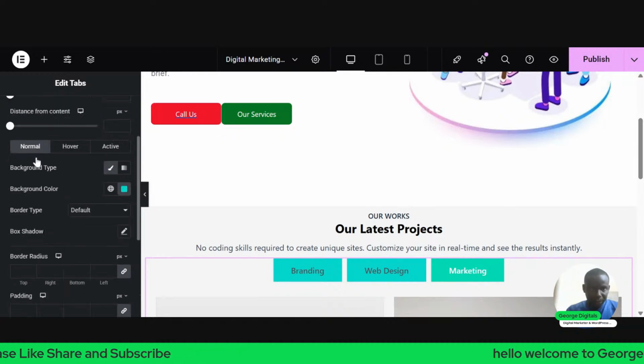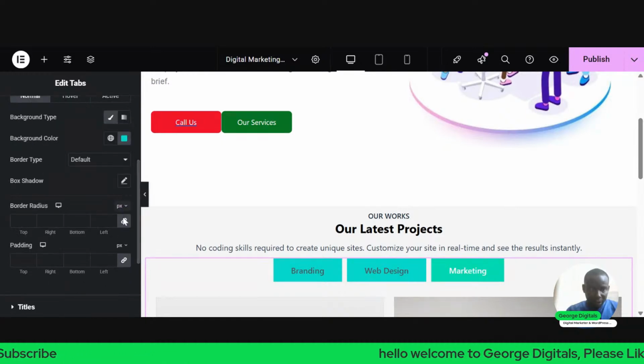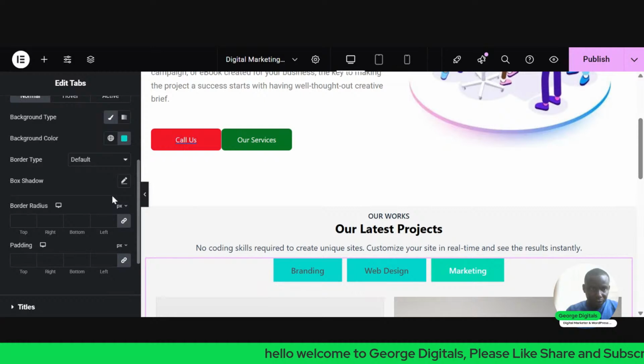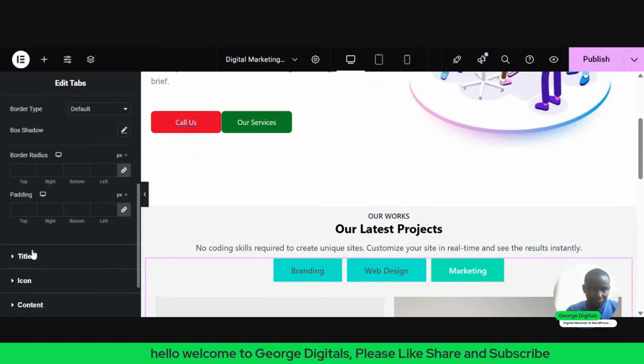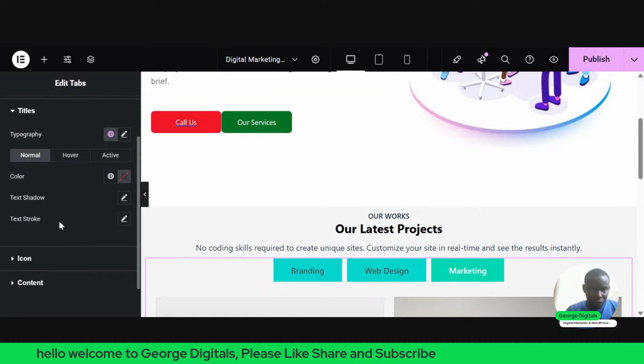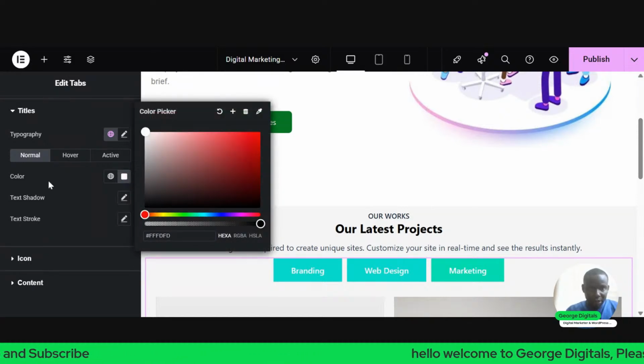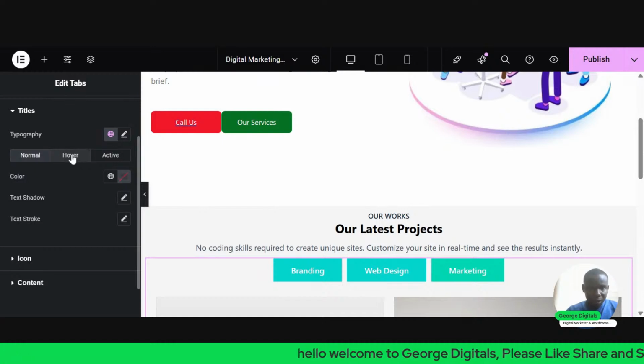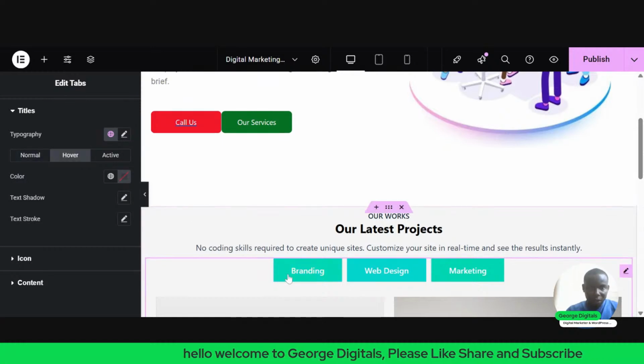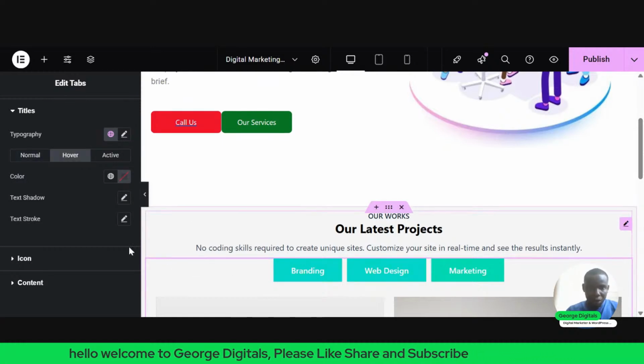So once we are done, scroll down to this place you see normal. Sorry, scroll to click on normal, then come to this place you see title. Just click on title, right title under the normal. I want us to change the text color to white. So this is white color. Then under the hover color, if you hover, what color do you want it to be? You can still leave it as white.